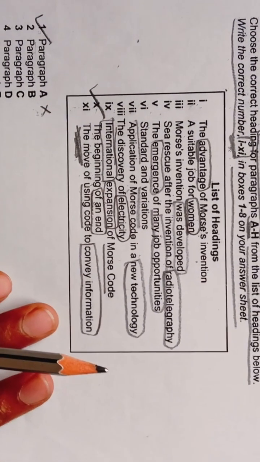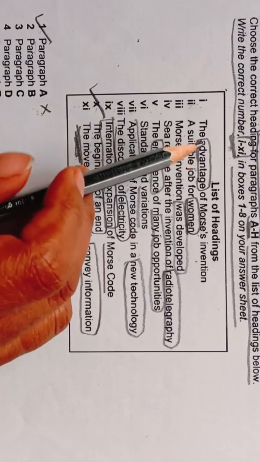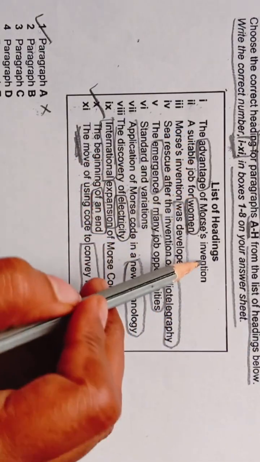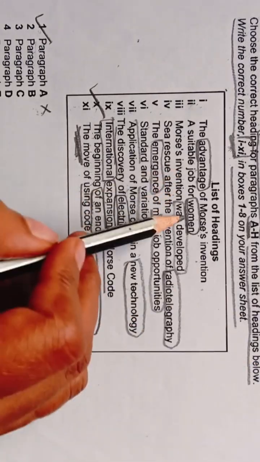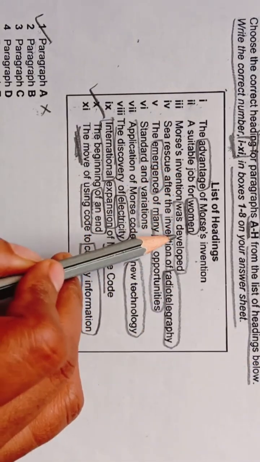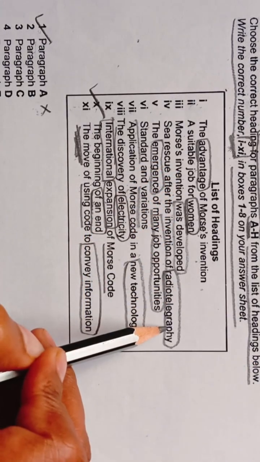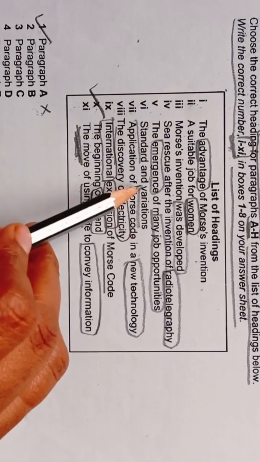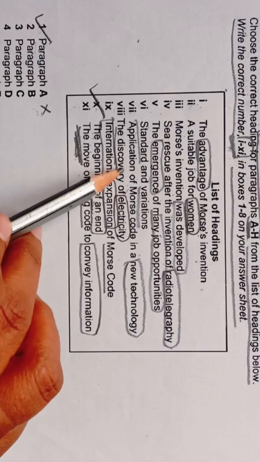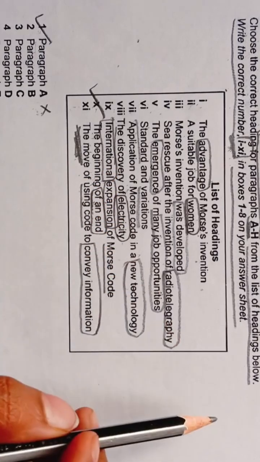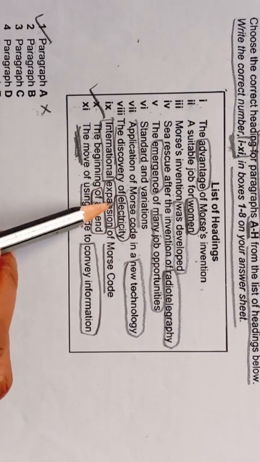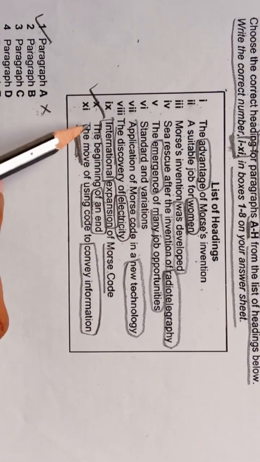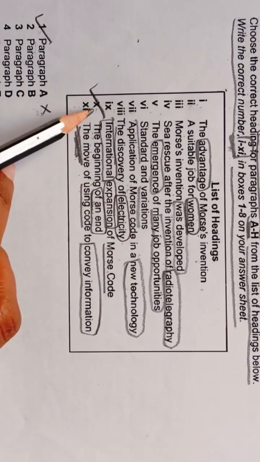So in B paragraph, what we have seen, let's see. The advantage of Morse invention we have not seen. Women also we have not seen. Develop also we have not seen. We have not seen radio telegraphy. Not seen the emergence. Application of Morse code in a new technology also we have not seen. Discovery of electricity not seen. International expansion also we have not seen.